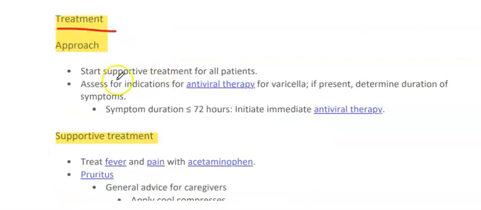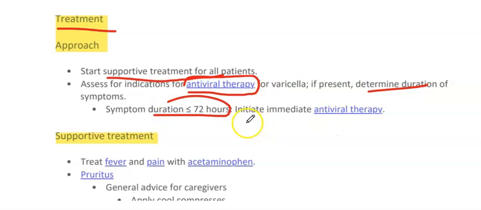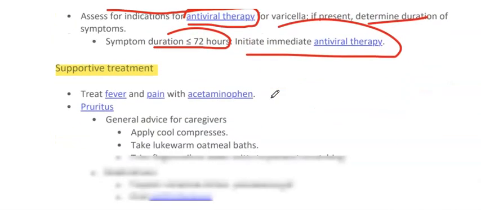Treatment of the VZV: start supportive treatment for all patients and assess the indication for antiviral therapy, like a patient with severe infection or having risk factors for severe infection. If indications are present, determine the duration of the symptoms. If duration is less than 72 hours, initiate immediate antiviral therapy.